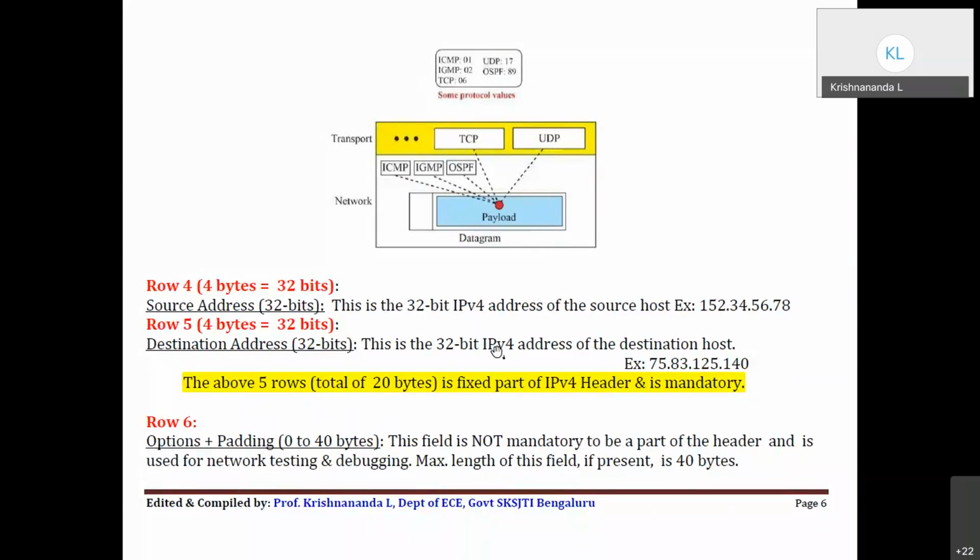Okay, coming now to row 4. Row 4 is very easy. It's the source IP address, which is 32-bit. In module 3, you have already studied IPv4 addresses, which are 32-bit decimal dotted notation. So it's your 32-bit source IP address. The next row is your 32-bit destination IP address, right? So these 5 rows are the mandatory, fixed part of the IPv4 header. Then row 6 is options. If at all you have some QoS and other important things required, you can go for options. This is not mandatory to be a part of the header. If it is there, then only it can be used. Otherwise, it need not be used.